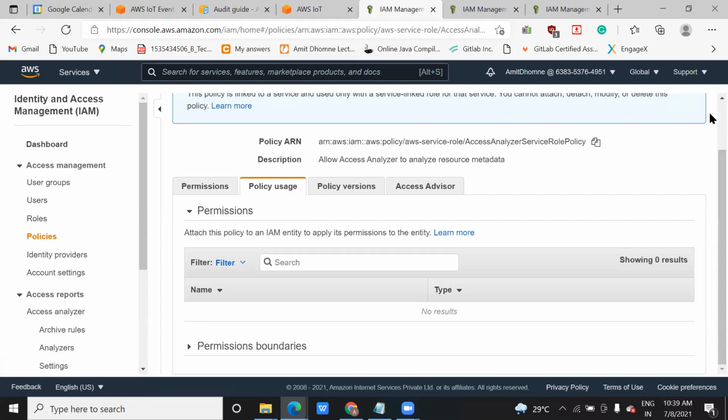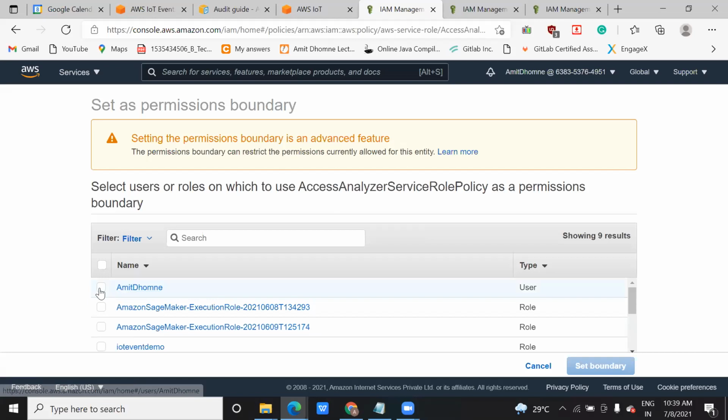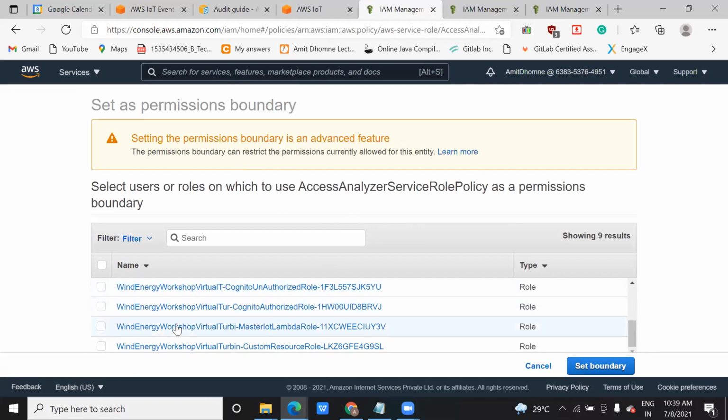Is it clear? Are you getting what I'm doing? Yes, Amit. If you have any question you can just ask me. So once you click on this set boundary, you can click on the name, username, and okay, let me not take my name. I'm giving an IoT SageMaker role. So I'm creating the set boundary, or let me take another one.